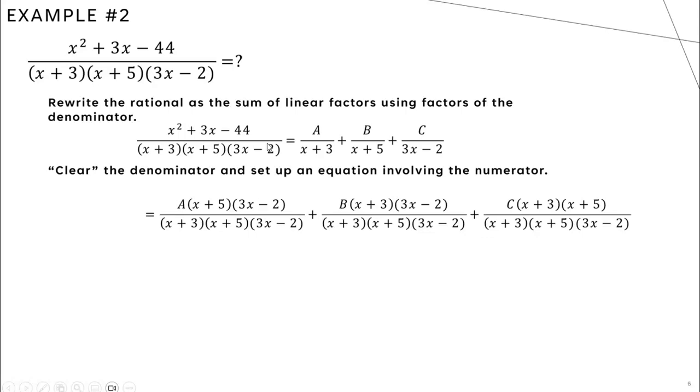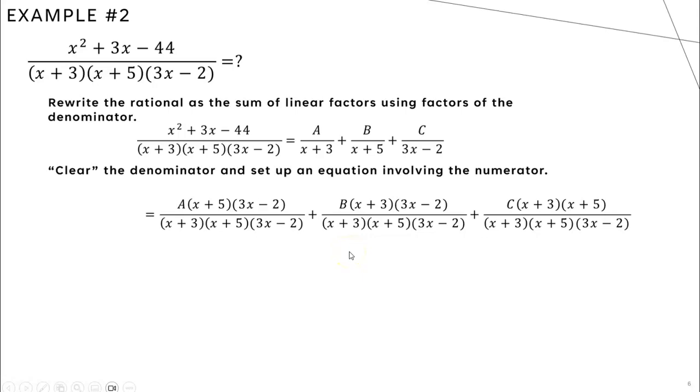Okay. So then the next step looks a little complicated, but all we're doing is, for the first fraction, we want to recombine these together using the factors that we don't already have. So for example, the a over x plus 3 doesn't have a factor of the x plus 5 or the 3x minus 2. So I will include those in my numerator on top here. So I've got a times (x plus 5)(3x minus 2), the other two factors. Same for b. It's missing the factors of x plus 3 and 3x minus 2, so those get put in the numerator. And then c is missing the factors of x plus 3 and x plus 5. So I will combine all this together.